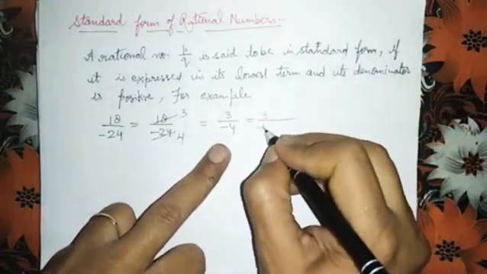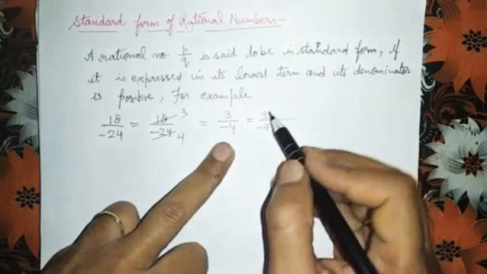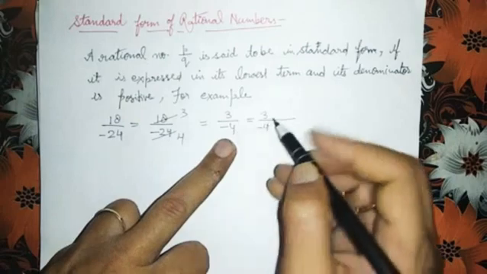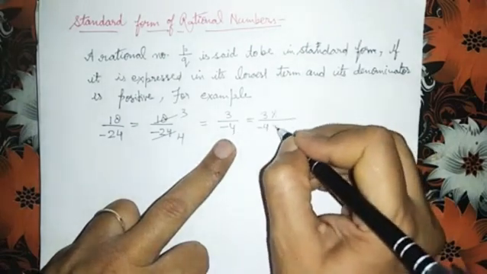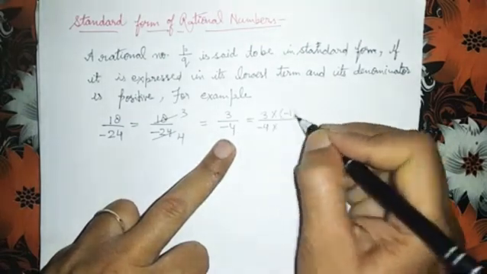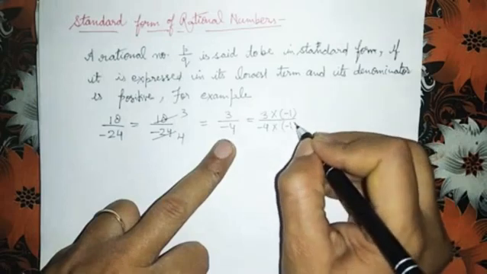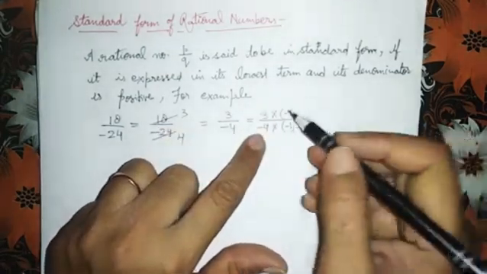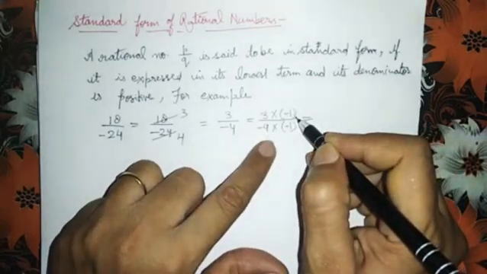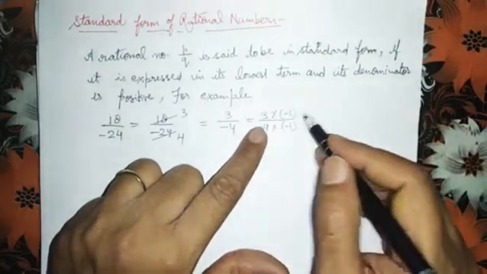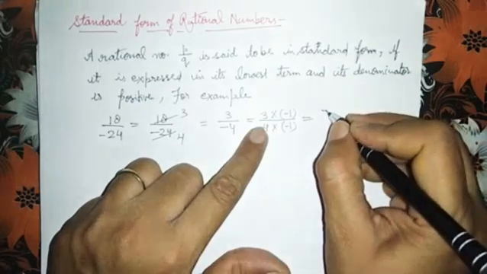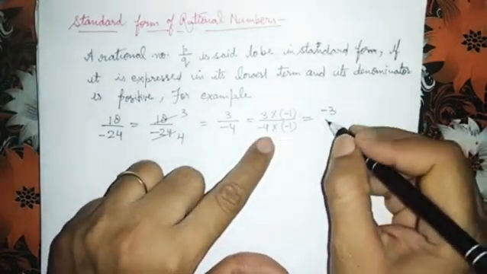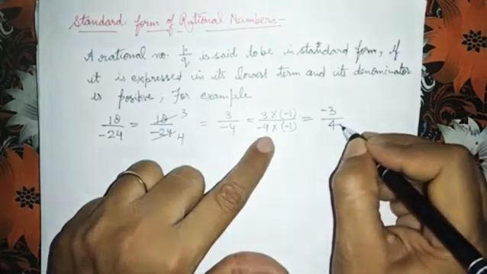We will multiply both numerator and denominator of the rational number by minus 1. 3 multiply minus 1, what will come? Minus 3. And minus 4 into minus 1, what we will get? 4.